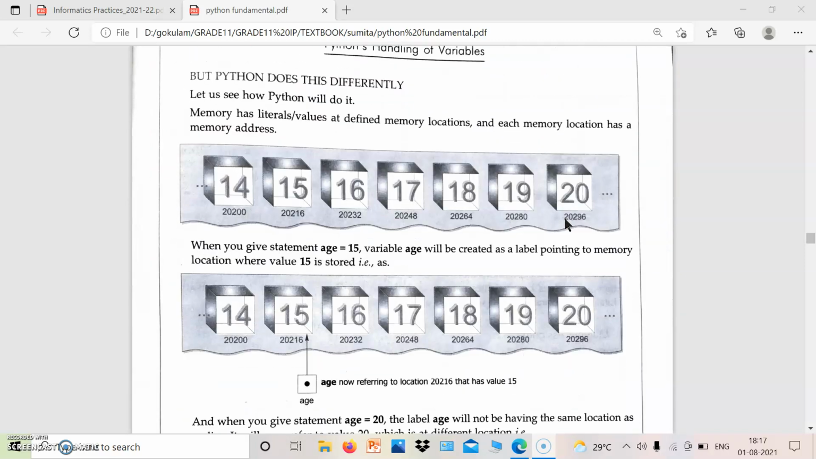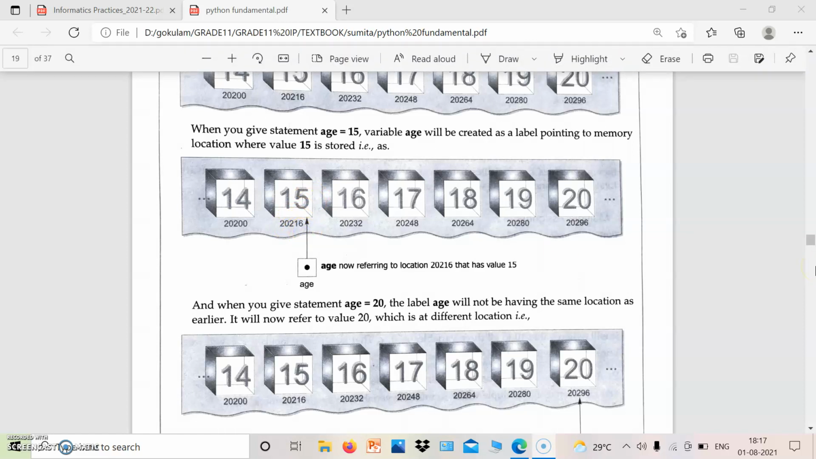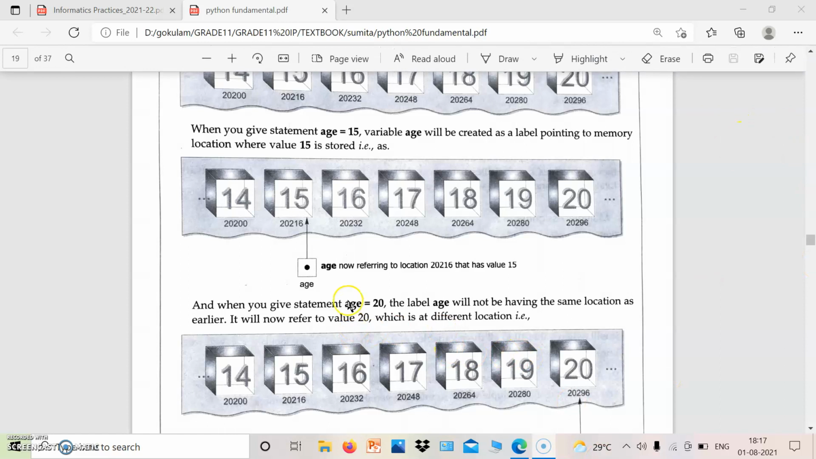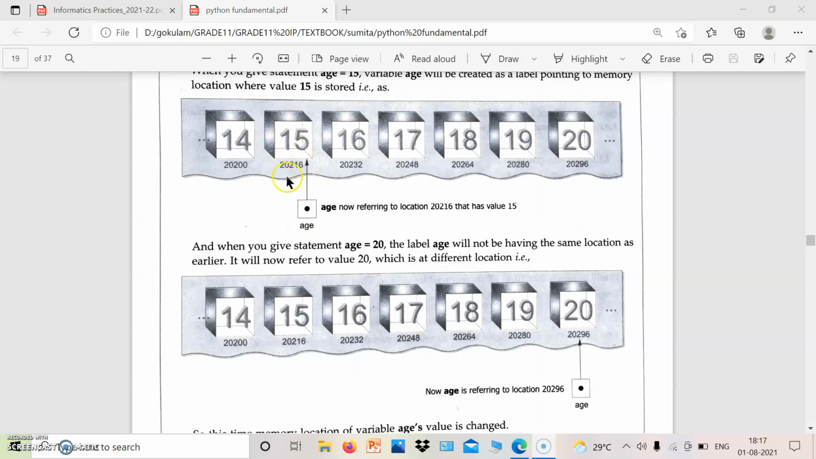But what happens in Python? In Python, first age equal to 15, then what happens? A label age is created which points to this 15. This 15's location is 2216. Location means where the value or data is stored in memory. Corresponding location is 2216. After some time, suppose we write age equal to 20. What happens? A new location is created and this 20 is stored there. That means 2296. In the previous case, the location of 15 is 2216.